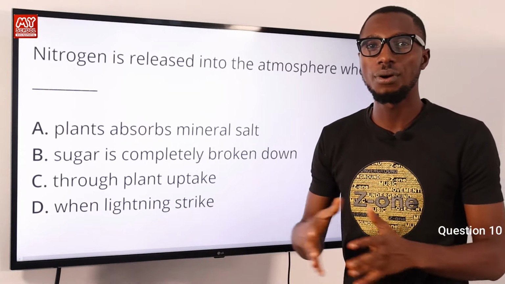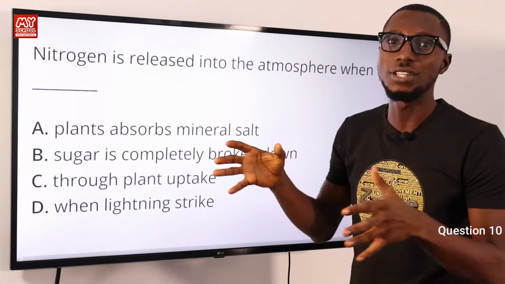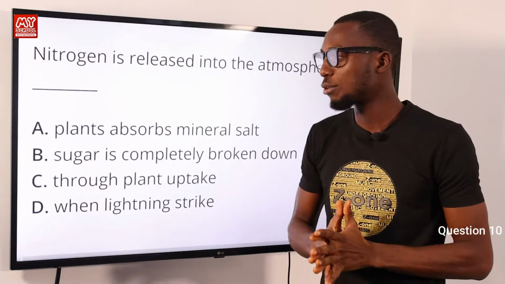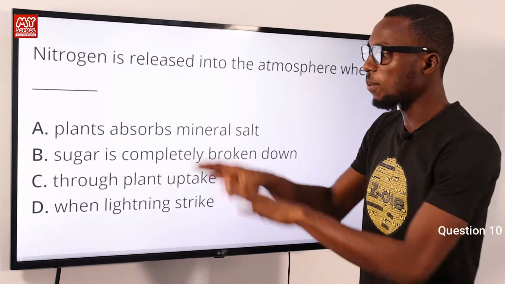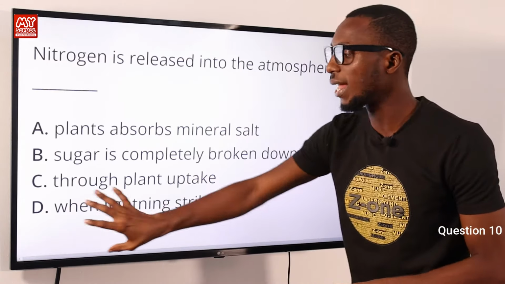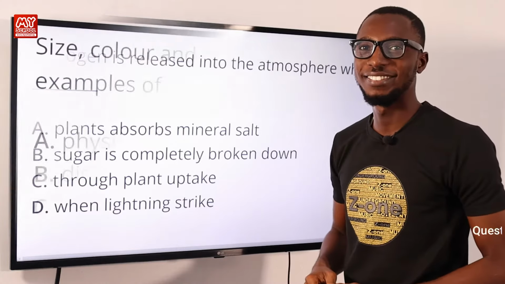Then also we have other nitrogen fixing bacteria. Another means of nitrogen fixation is when you apply organic and inorganic manure to the soil. So going back to our question, nitrogen is released into the atmosphere when lightning strikes. So option D is very correct.